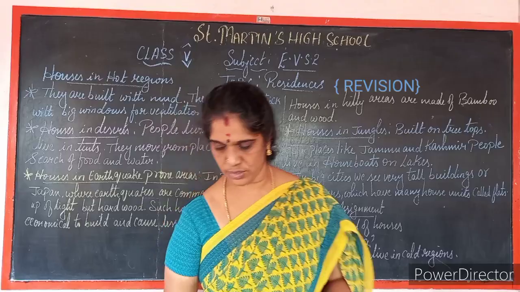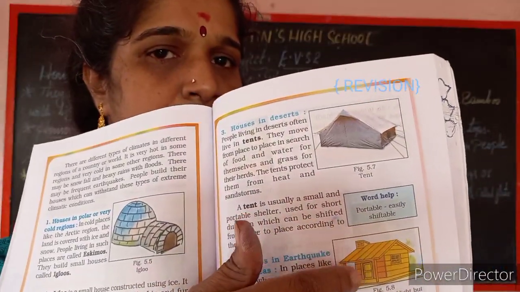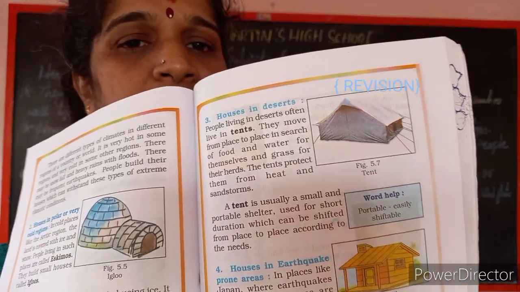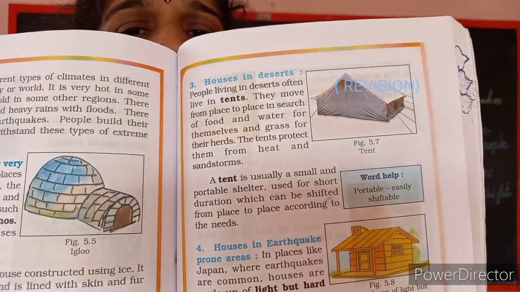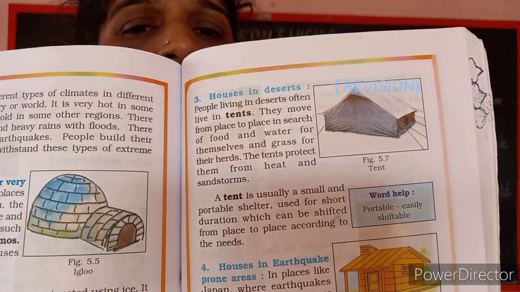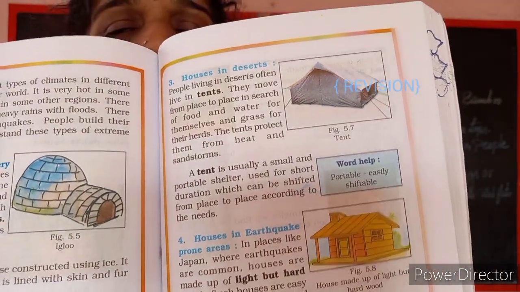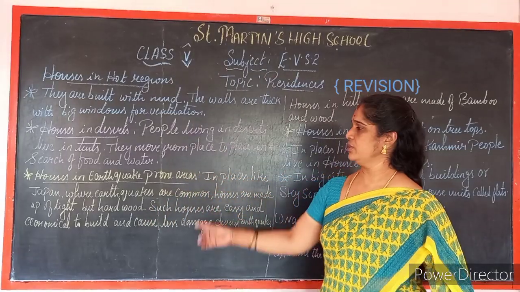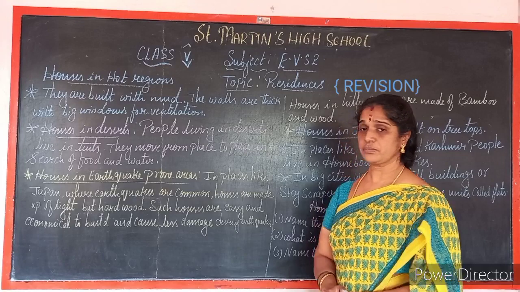I show you the houses, children. Earthquake prone areas. This is the house. It is built with light and hard wood. Is it clear, children? Yes. So these are the kinds of houses they build in earthquake prone areas.